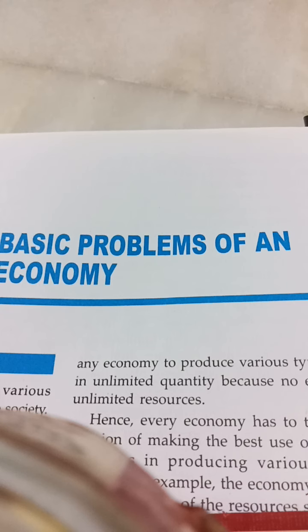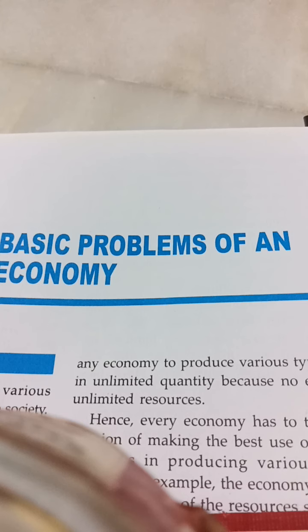Or it can be a decision regarding what type of goods are to be produced. Whether it will be defense goods or it will be civilian goods. I hope you understand defense goods. Defense goods means the goods which are used by the army and military. And civilian goods are the goods which are used by common people, non-army people, non-military people. So this kind of decision has to be made. What type of commodities have to be produced? Now that depends on the demand from the people, the need of the people.